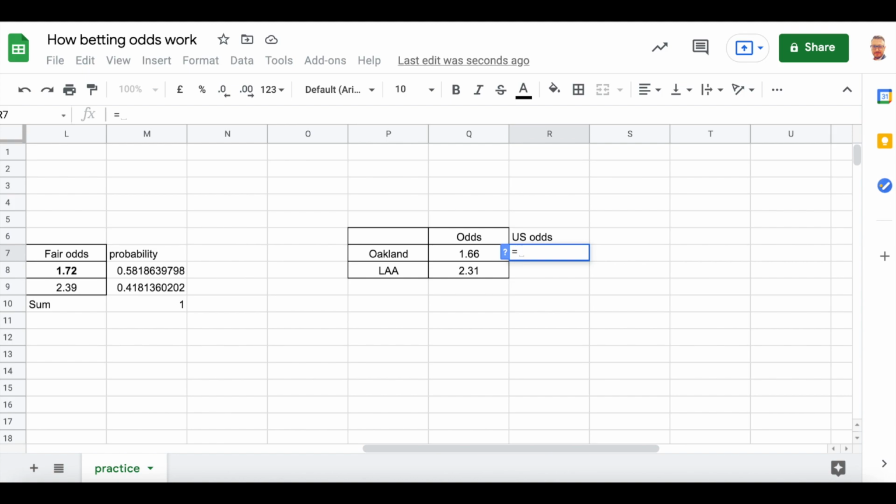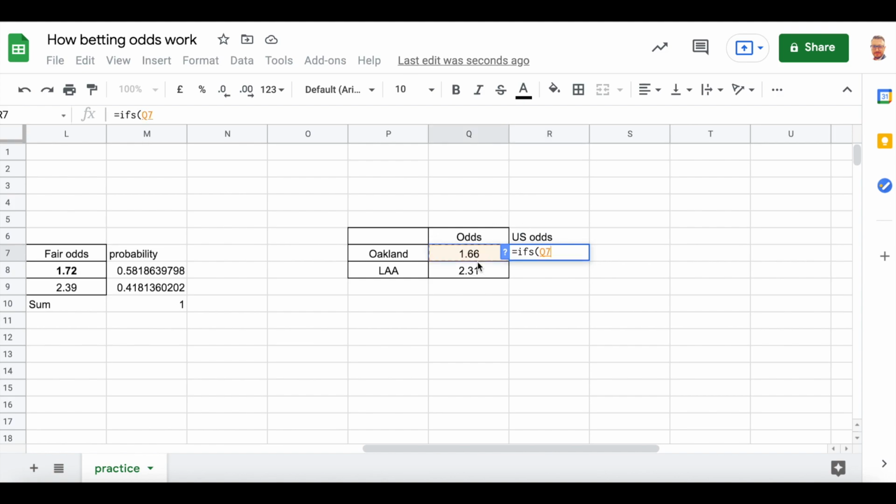I will just quickly explain what this formula means, but it is basically turning decimal odds into American odds, where we have a couple of if functions, because with American odds, if minus odds, then we bet a little bit differently, and with plus odds we get a little bit different profit. I will also show you this, okay? But let's start with this formula. You can simply, as I said, copy and paste it in the sheet, okay?